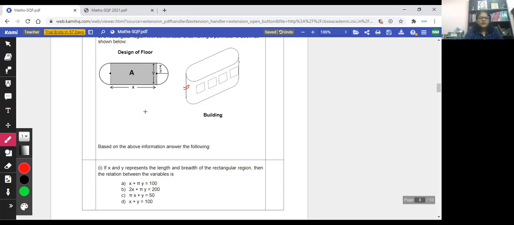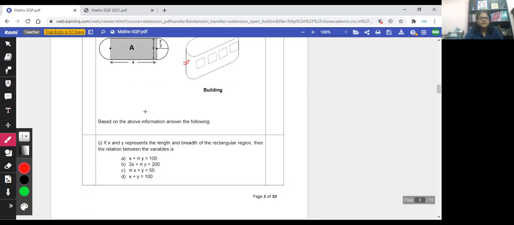If x and y represent the length and breadth of the rectangular region, then what is the relation between the variables? You are given a rectangular region, length and breadth, and you are also given the perimeter. So you can very well relate perimeter, length and breadth. From that you can get the relation between x and y, right?